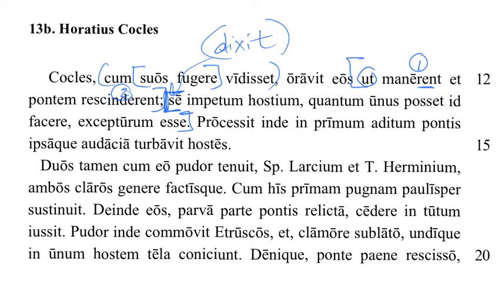Okay, so the subject is he. He said that he. And then we have a direct object, the attack. Whose attack? The attack of the bad guys. And before we get to the rest of it, we've got this little, looks like an indirect question there, but we'll get there in a second. He said that he, exceptorum esse, there is the infinitive verb of your indirect statement. He said that he, notice it's future active, would do this to the attack of the bad guys as much as unus possit, one guy was able to do this.